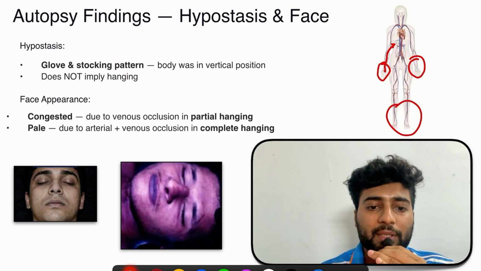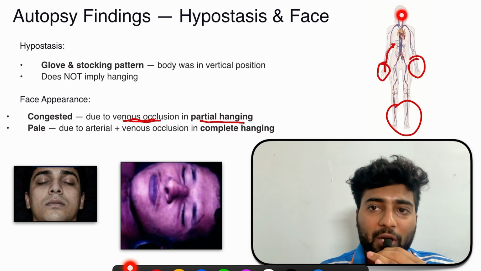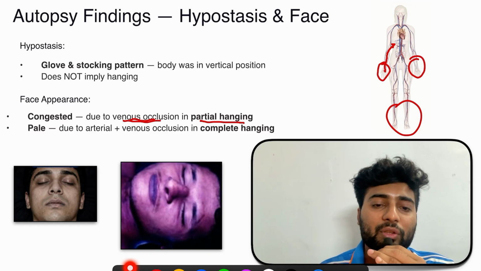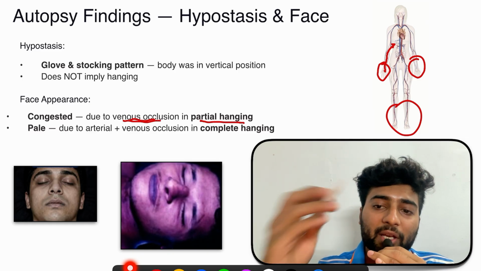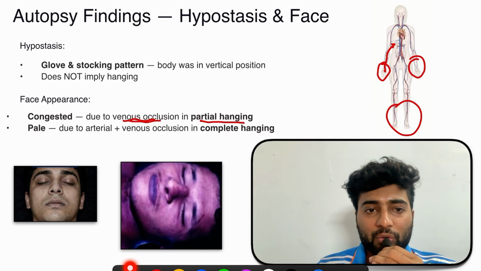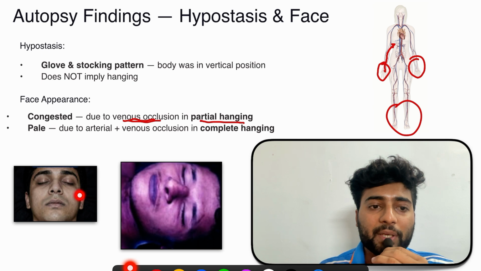Now the face appearance. See, whenever there is partial hanging there is less force, right? So if the force is less, then only the jugular vein is compressed and there is venous occlusion only, and when the veins are occluded, we know the blood does not come back, so there is congestion over here. So the face appears congested. But if there is a complete hanging, then there is more force, so vein and artery both get compressed. When the artery is compressed, the blood doesn't go up either, so the head will appear pale. Due to arterial and venous occlusion, the dominating factor here is the artery, because the blood is not going up, so the appearance will be pale.